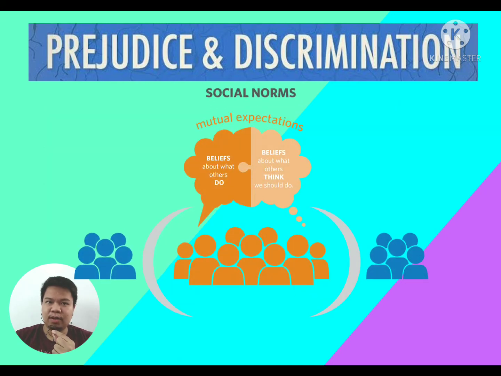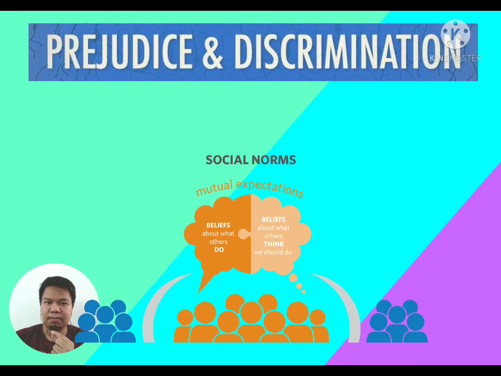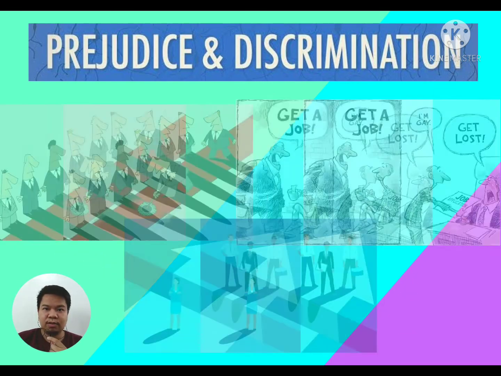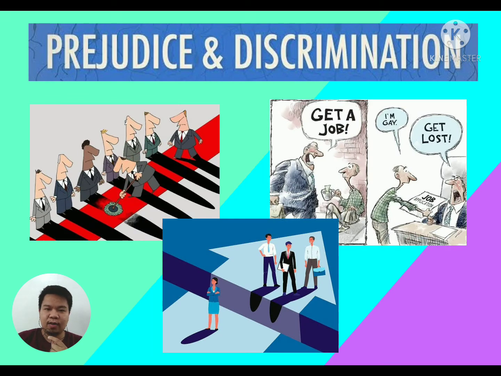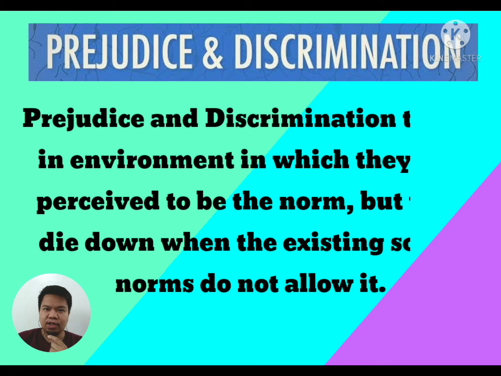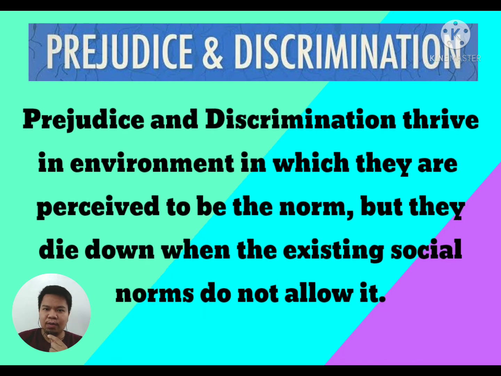Social norms define what is appropriate and inappropriate, and we can effectively change discrimination and prejudice by changing the relevant norms about them. The influence of social norms is powerful, and long-lasting changes in beliefs about outgroups will occur only if they are supported by changes in social norms. Prejudice and discrimination thrive in environments in which they are perceived to be the norm, but they die down when the existing social norms do not allow it.